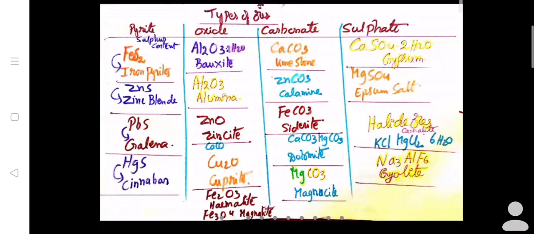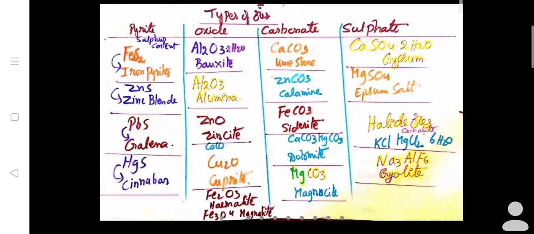Next, another one is magnesite, MgCO3. It is a magnesium ore. Magnesite is a magnesium ore. Next, dolomite is the ore for calcium and magnesium. Siderite is for iron, and calamine is for zinc. Limestone is for calcium. Is it okay?